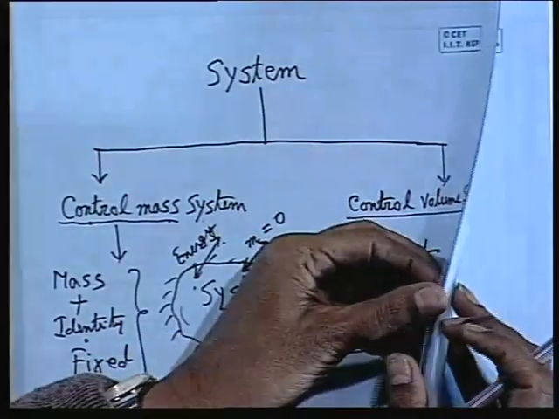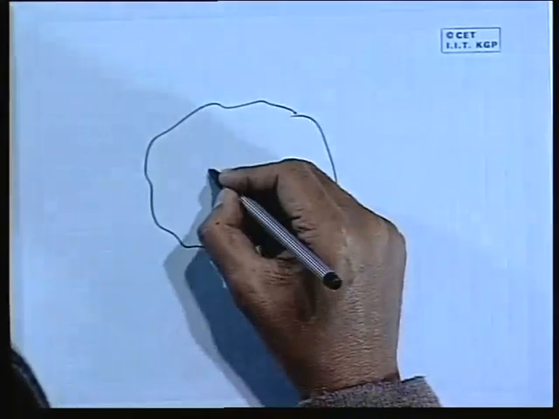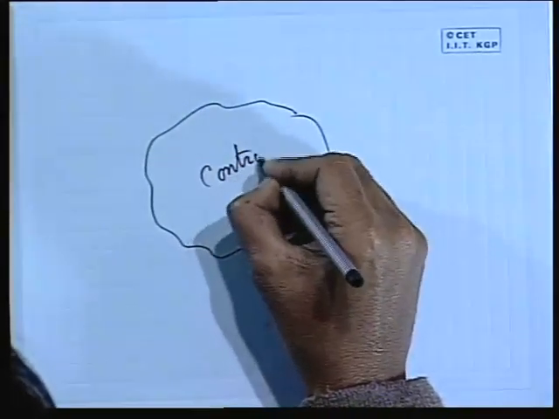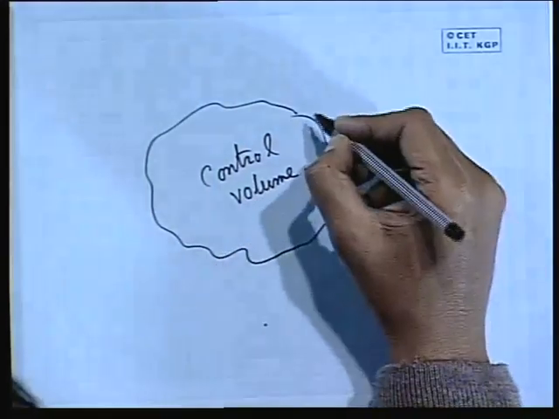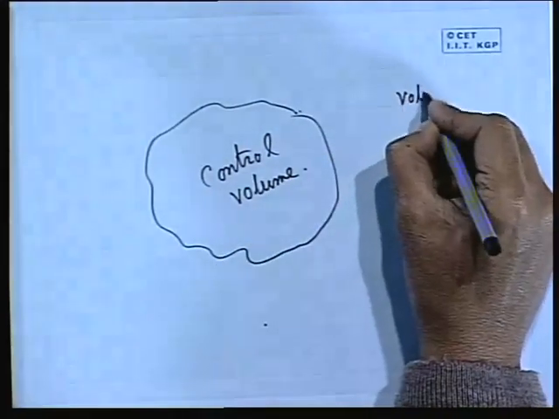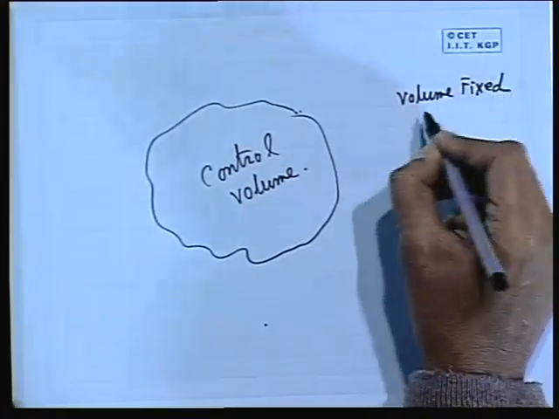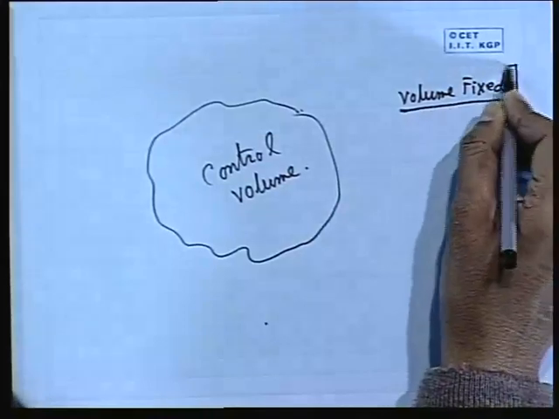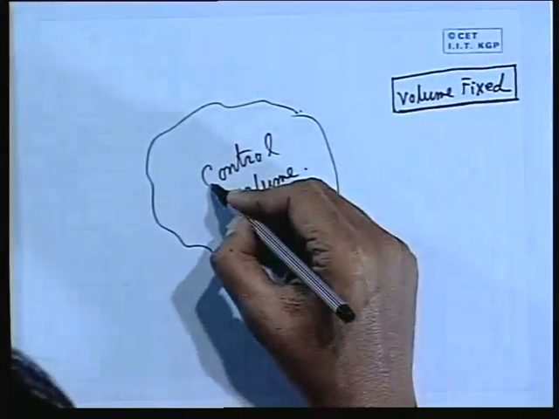Whereas a control volume system, as the definition is, control volume. So, what should be fixed? Only volume, correct? Volume fixed. But it is also not always true, there are deformable control volumes also. If you leave aside the deformable control volumes, under all usual conditions in a control volume, the volume is fixed.